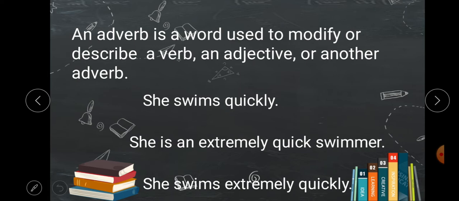Let's have some examples. She swims quickly. She is a pronoun, swims, verb, and here quickly. This word here describes or modifies swim, verb. Quickly here modifies the verb. She is an extremely quick swimmer.